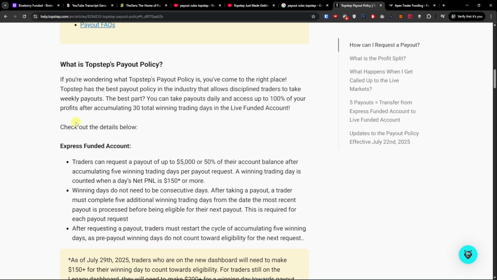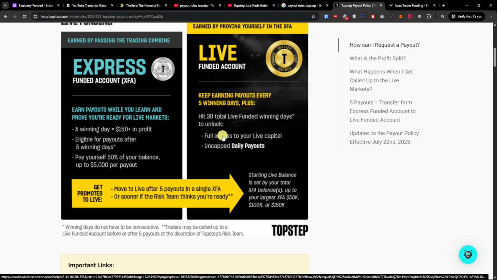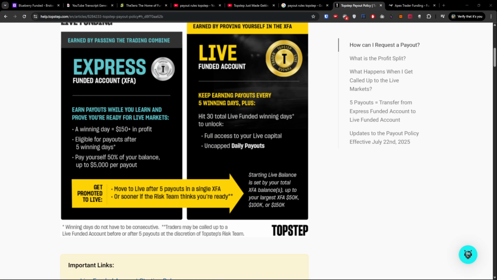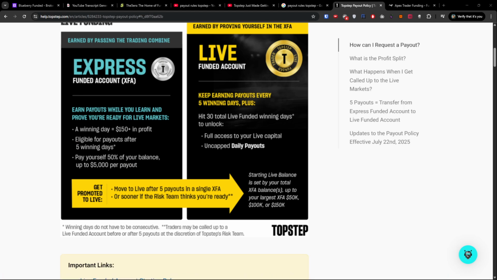Now, about getting called up to the Live funded account. A lot of people get there by taking 5 payouts in a single Express funded account. The risk team may move you earlier or later depending on your performance. When you go to live from Express, all Express accounts are closed. Your live starting balance is based on the largest combined, like 50K, 100K, 150K, or your total Express balance, whichever is lower.